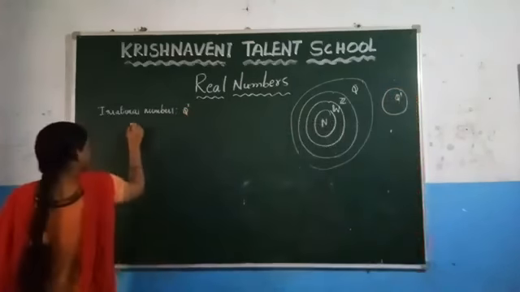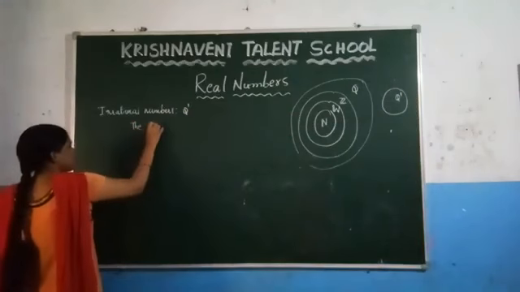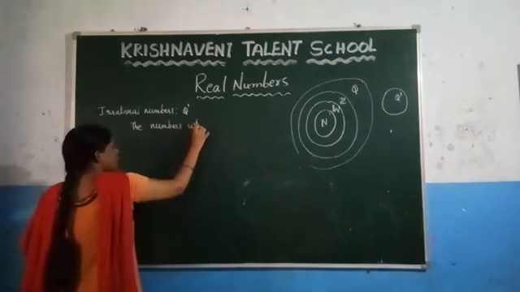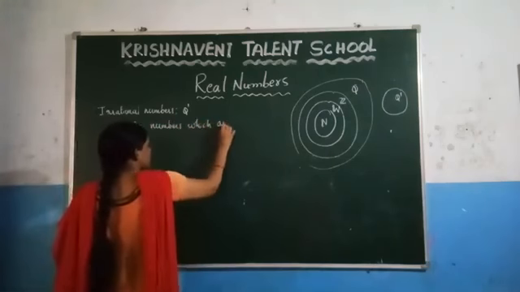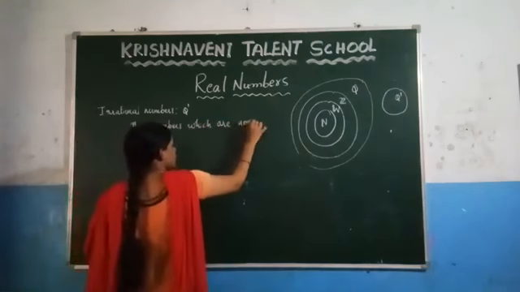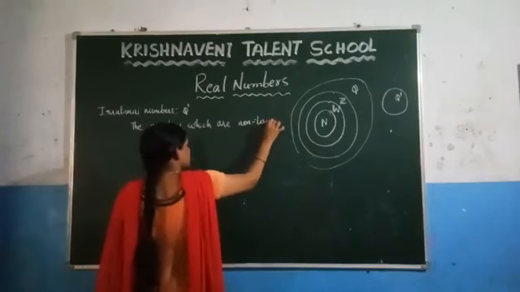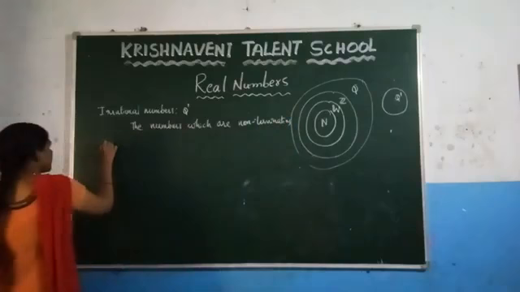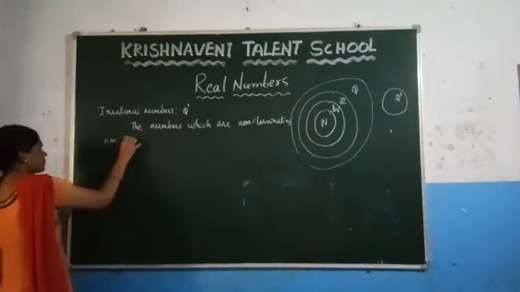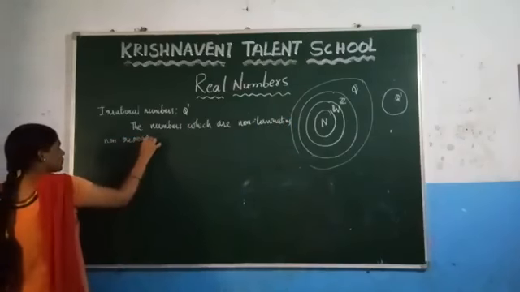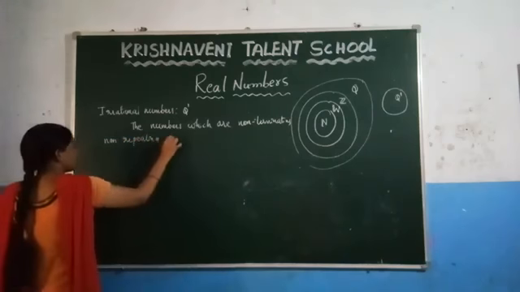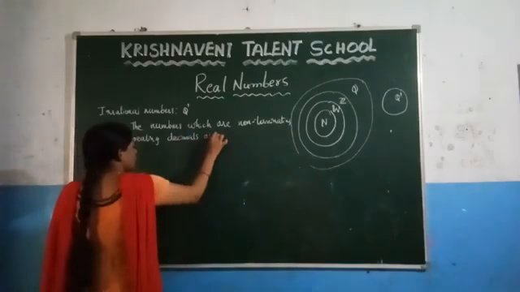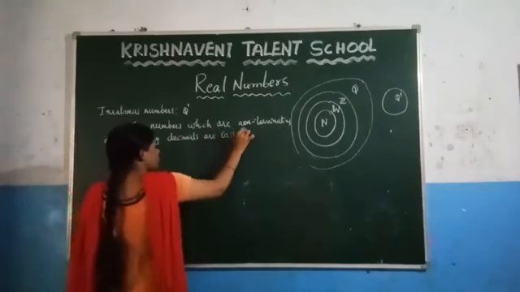So the irrational numbers can be defined as the numbers which are non-terminating, non-repeating decimals are called irrational numbers.